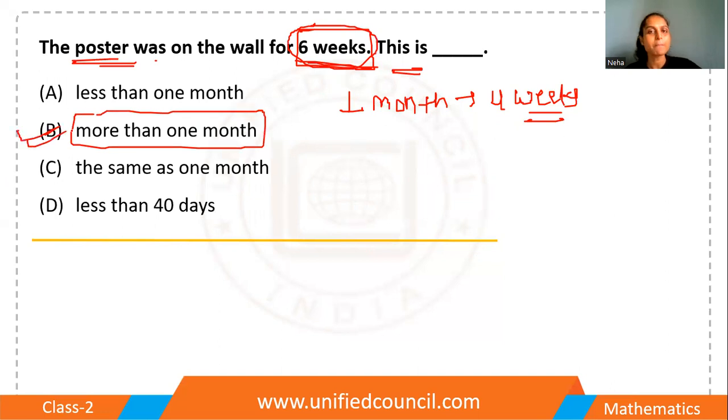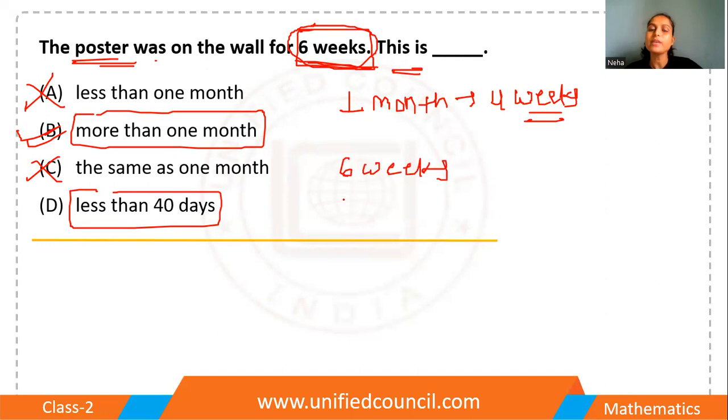So option B is the right answer. Here, less than 1 month, this is incorrect. The same as 1 month, this is incorrect because in 1 month we have 4 weeks, but here we are talking about 6 weeks. So it is incorrect. The last is less than 40 days. Okay, so 6 weeks. In 1 week we have 7 days.